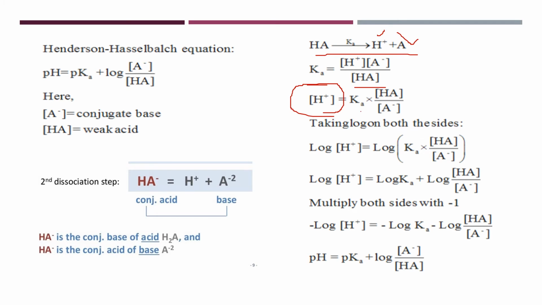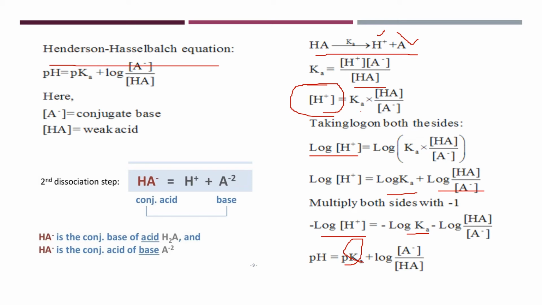We can take the logarithm of this and get log K plus log HA divided by A minus, and taking the negative logarithm of both sides, where the negative logarithm of H plus is the pH, we get pK plus log A minus divided by HA. So this is our Henderson-Hasselbalch equation. From it we can get the pK value of all the buffers, which is very important.